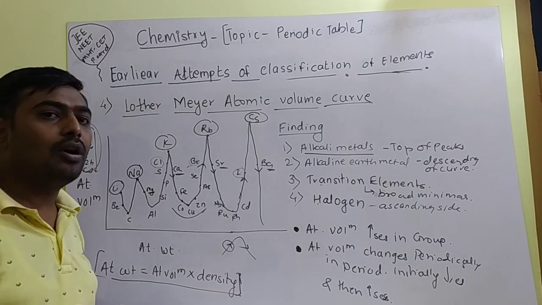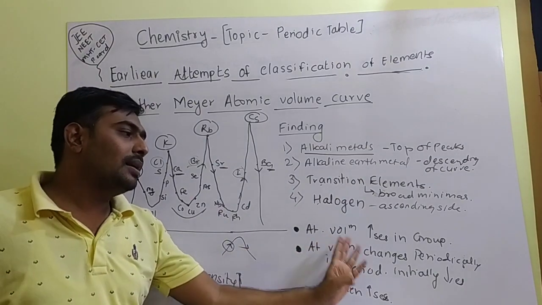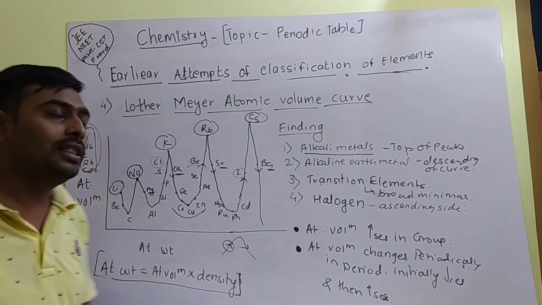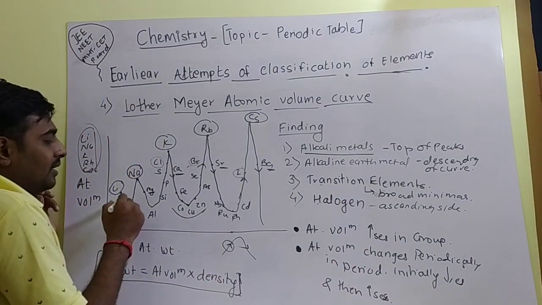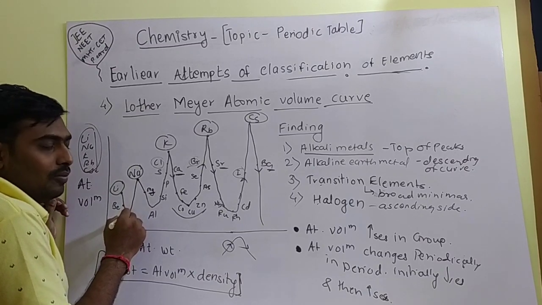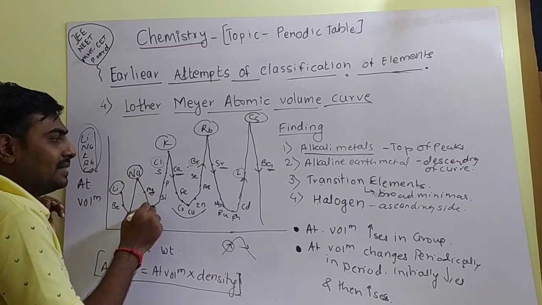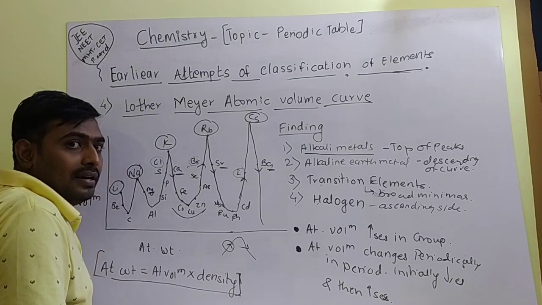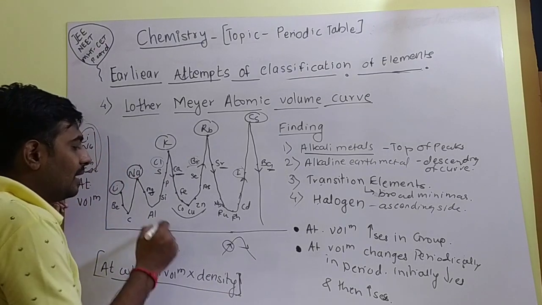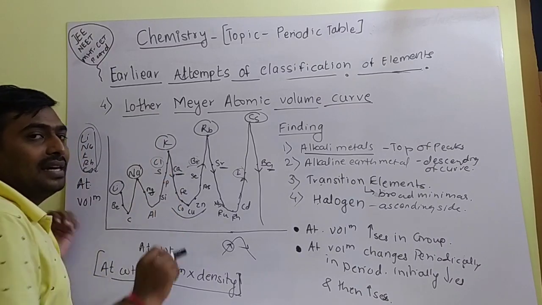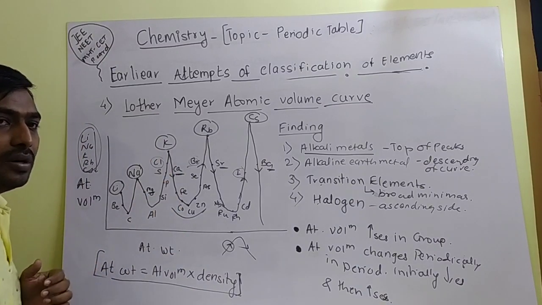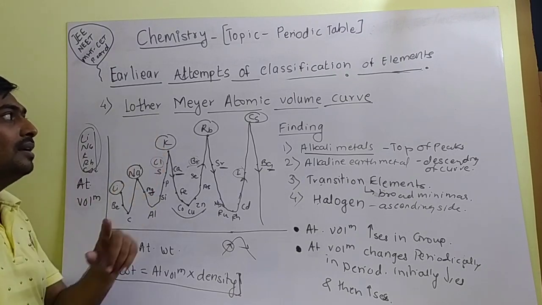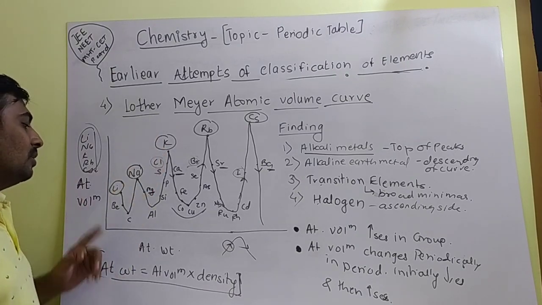He also observed that in a period the atomic volume changes periodically. Periodically in the period means initially the value of atomic volume decreases, again it increases, again decreases, again increases, again decreases. It changes up to the transition elements, where again a broad minimum is there, and again an ascending value was observed by the scientist Lothar Meyer. This is the contribution of Lothar Meyer, that is atomic volume against atomic weight.